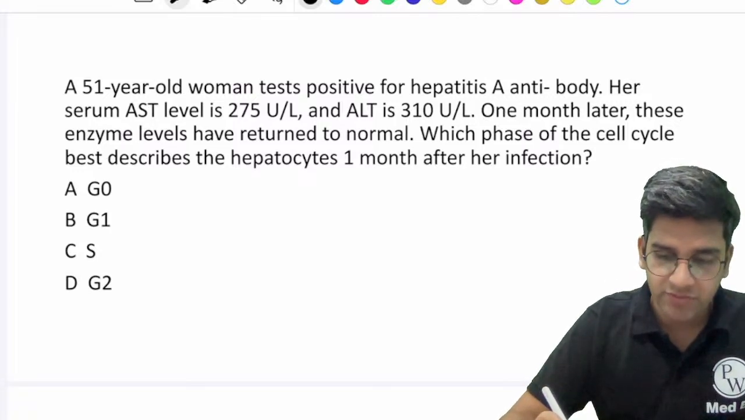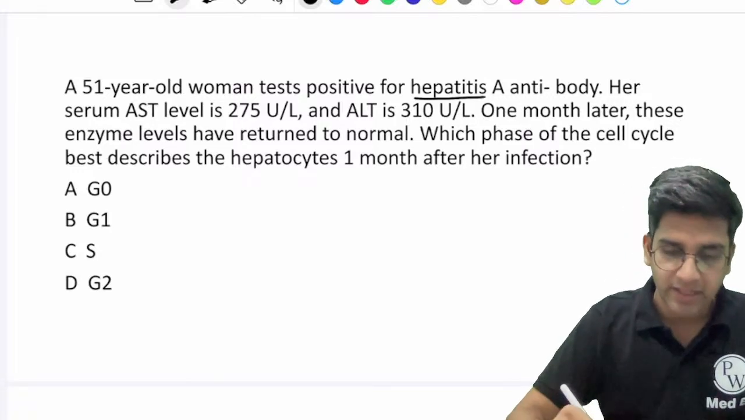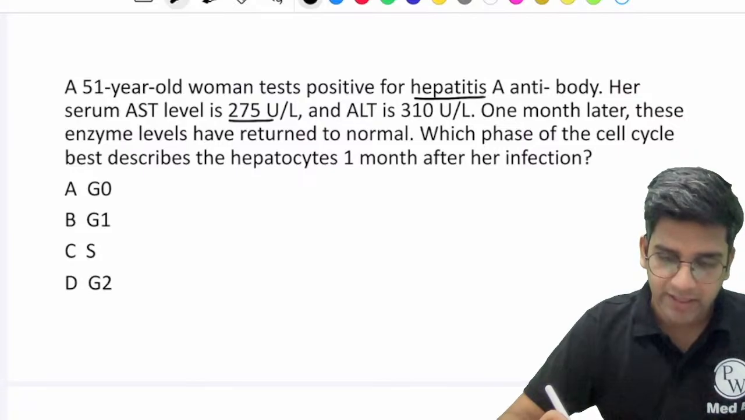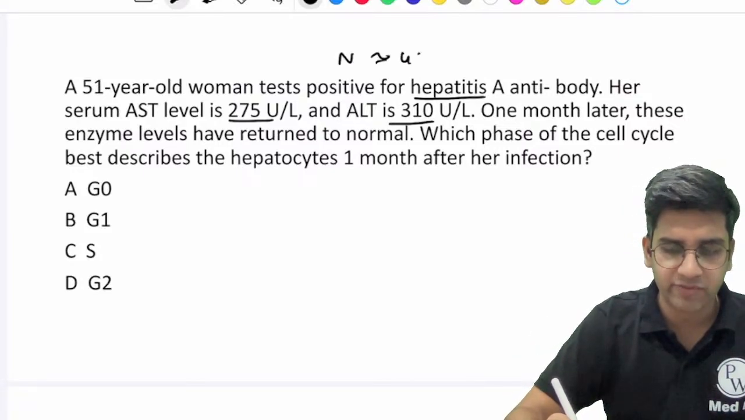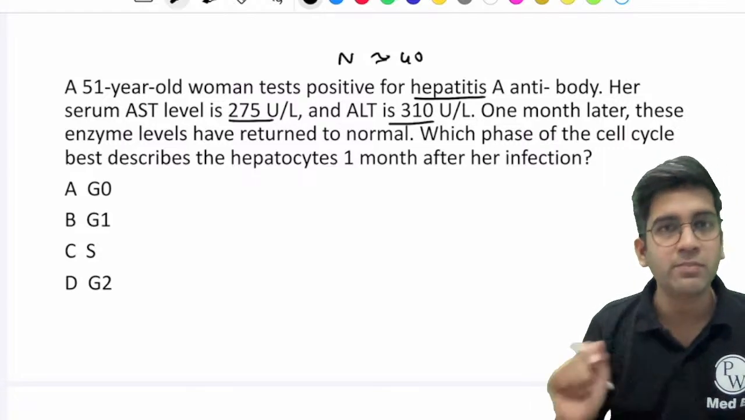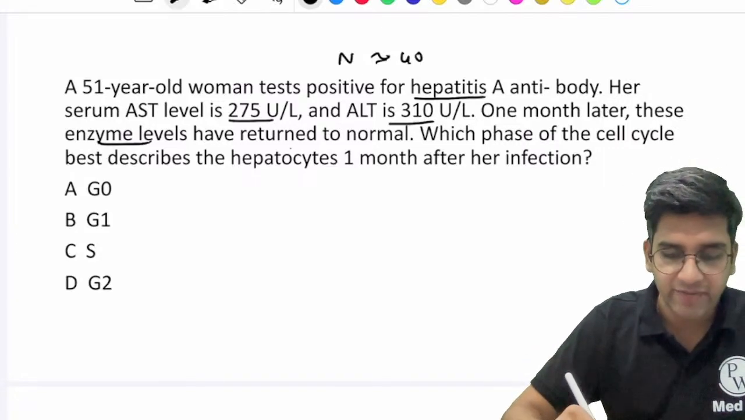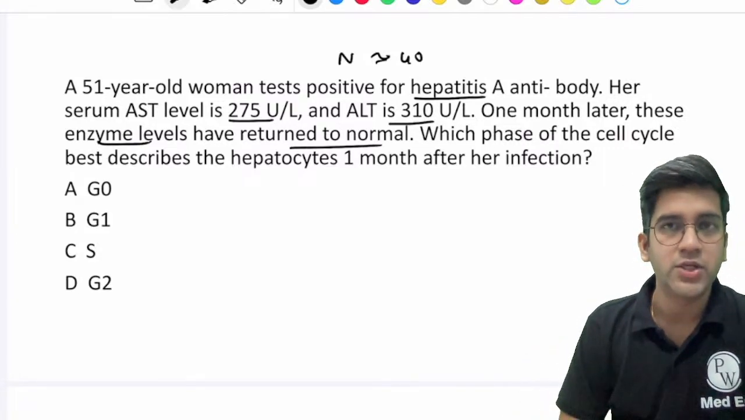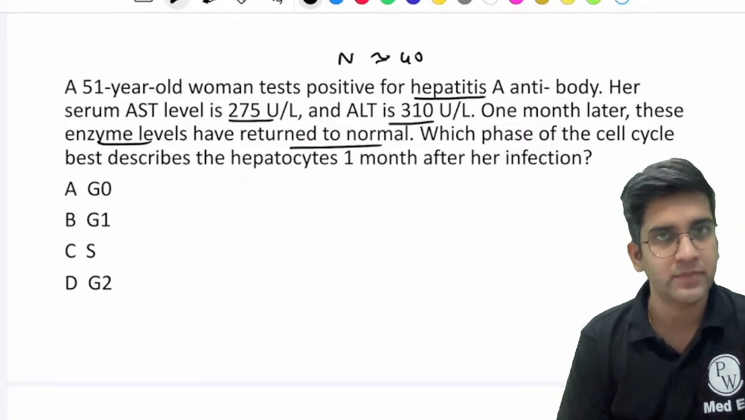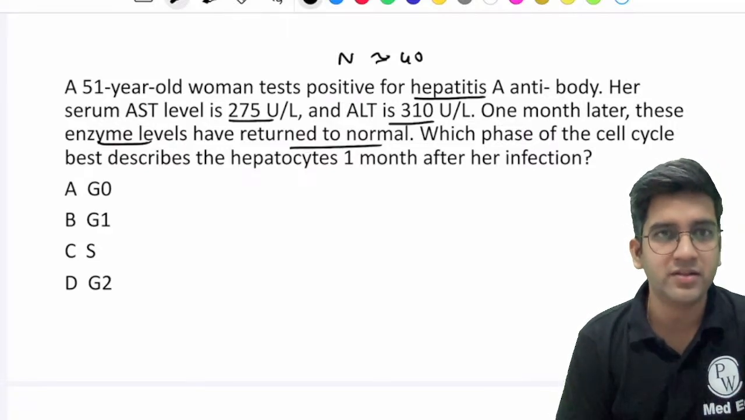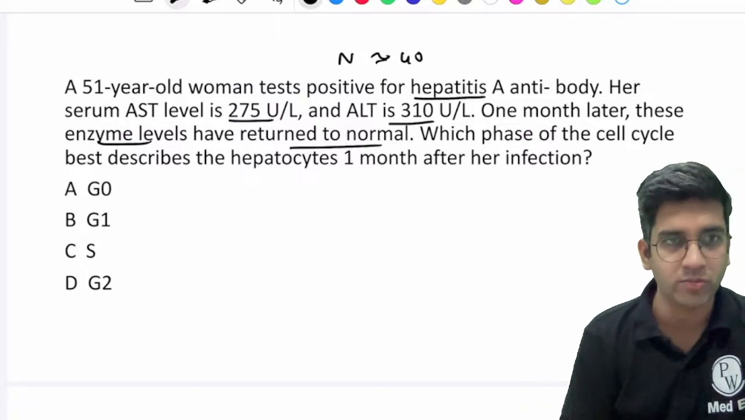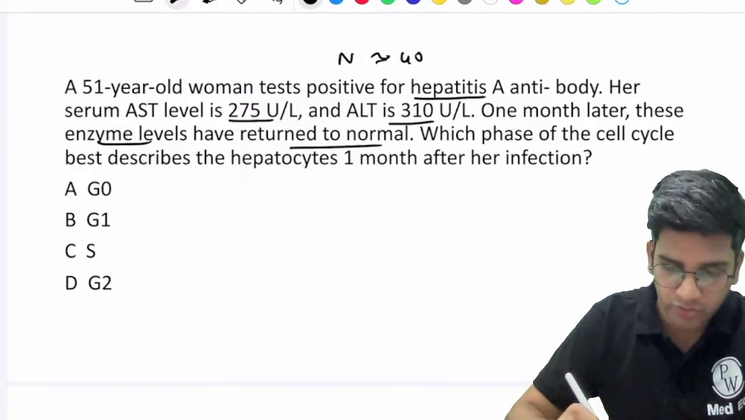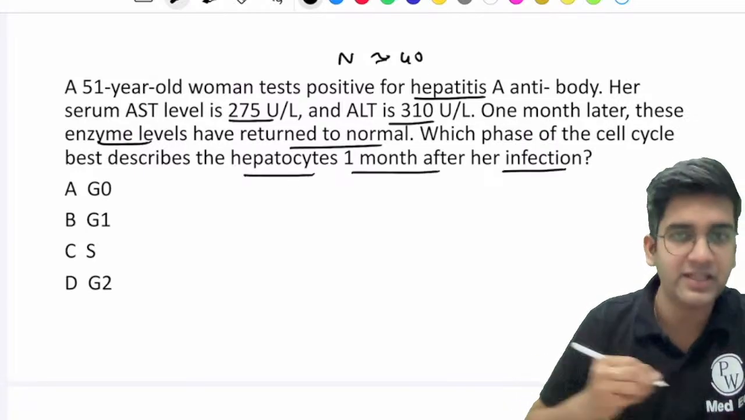A 51-year-old person tests for hepatitis A antibody. AST level is 245. ALT level is 310. Both AST and ALT normal value is approximately 40, let's assume. Fine. 1 month later, the enzyme levels have returned to normal. Perfect. So this patient has hepatitis, with AST and ALT levels elevated, and now they have come back to normal. What phase of the cell cycle best describes hepatocytes 1 month after the infection, right?